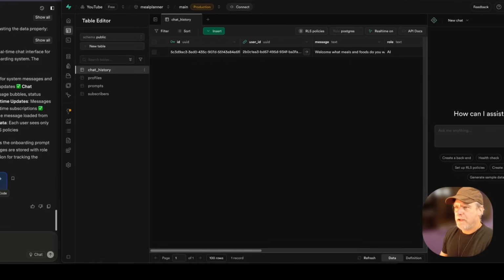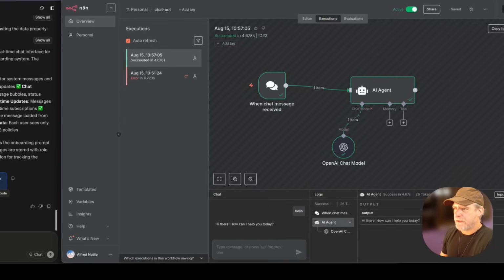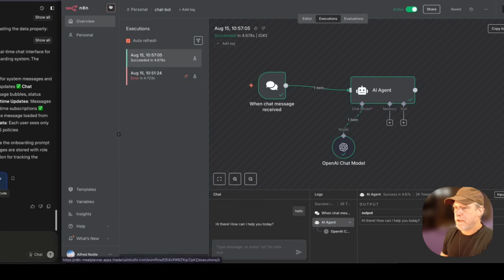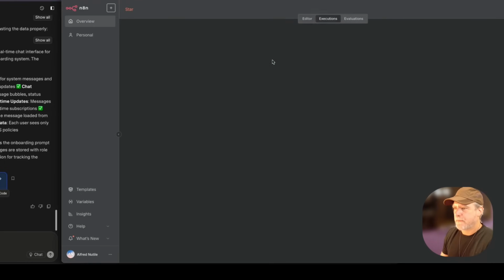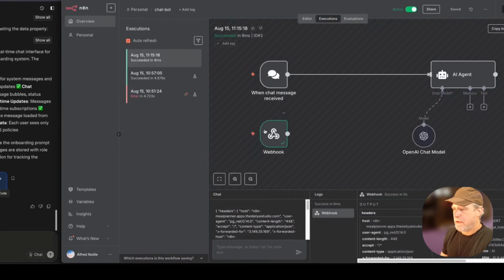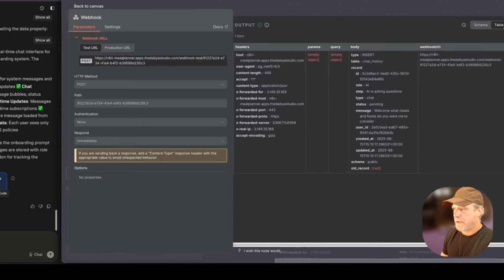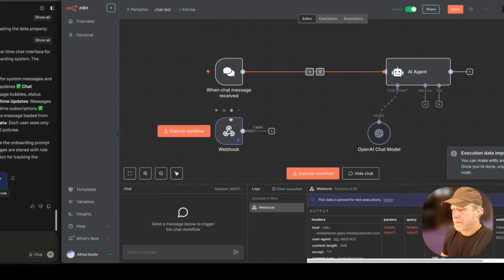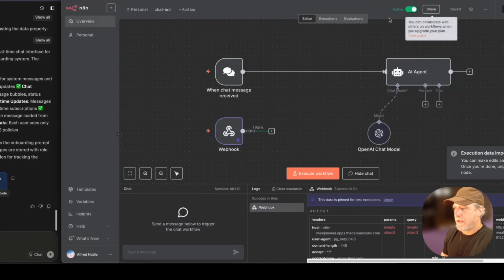Okay. But what I want you to see here is that particular act of making a row should trigger the N8N workflow we made. So if I reload this, we see that we have some data that came in. So this is what we're going to work with right here. So let's come back to this in a moment. I'm going to copy it to the editor so we have it purple, which means we have it pinned.